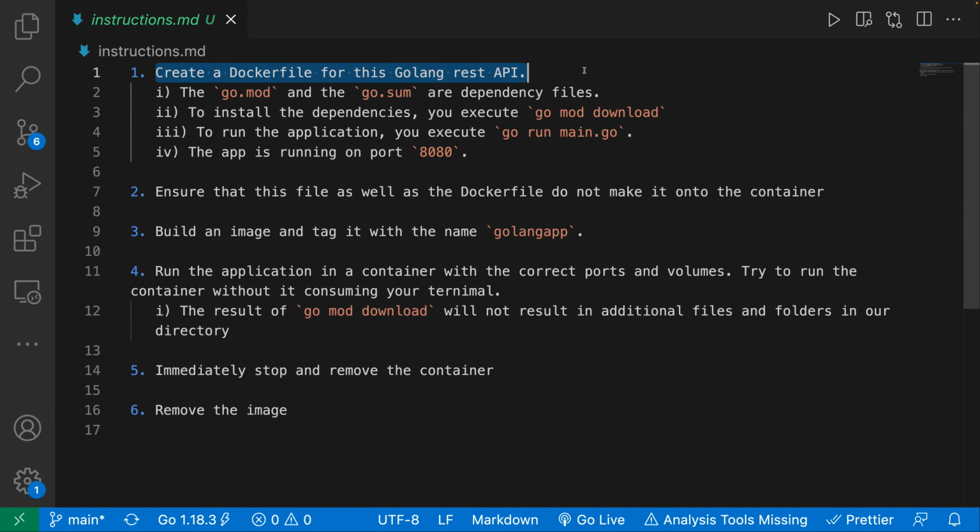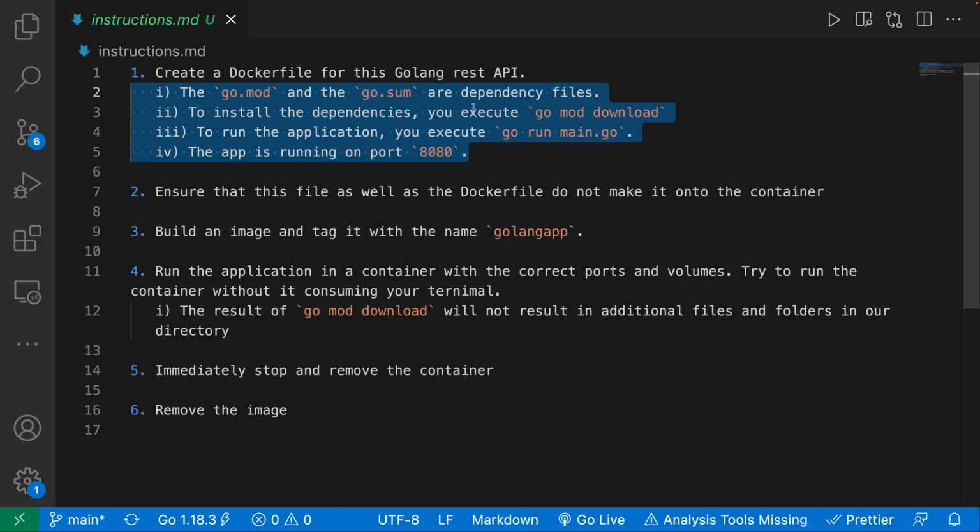So the first thing that I want you to do is I want you to create a Docker file for this Golang REST API. So that's the very first thing that I want you to do. Now, in order to create the Docker file for a REST API, you're going to need to know some Go commands, and I don't expect you to be a Go expert, so I gave you some hints right over here.